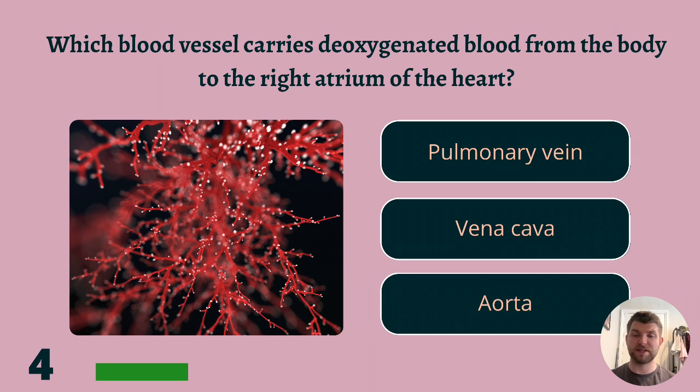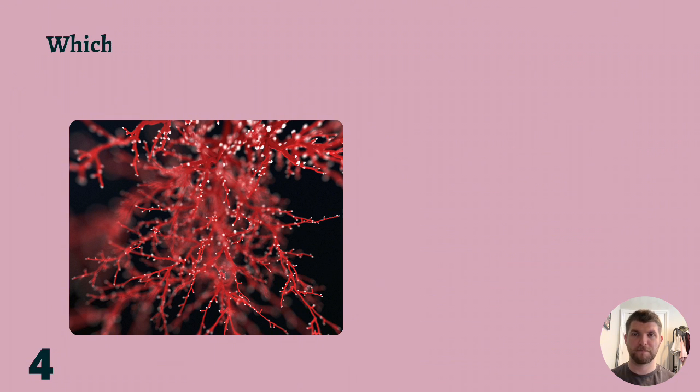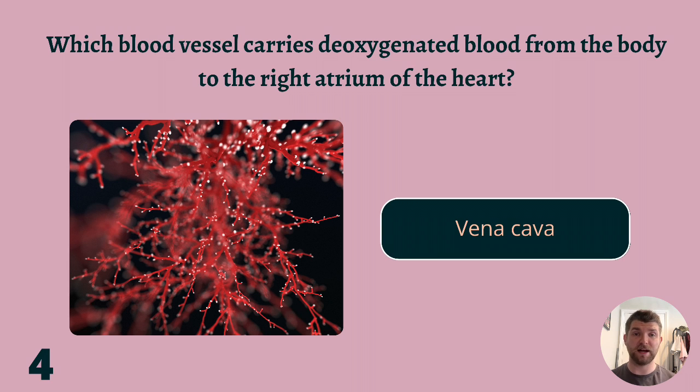Which blood vessel carries deoxygenated blood from the body to the right atrium of the heart? Pulmonary vein, vena cava, or aorta? The answer is the vena cava.